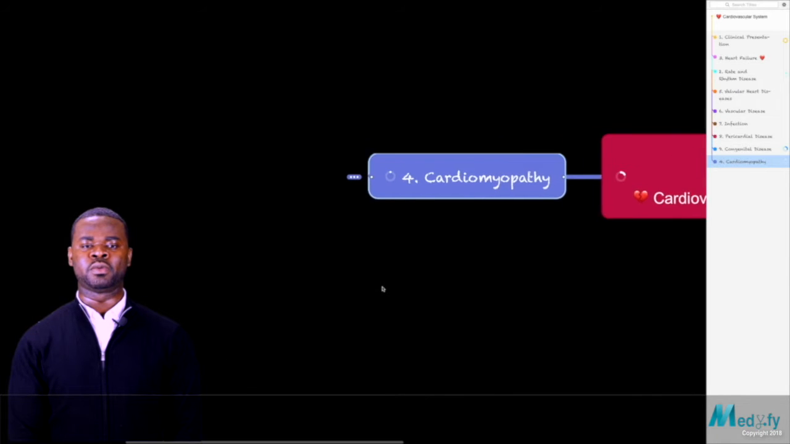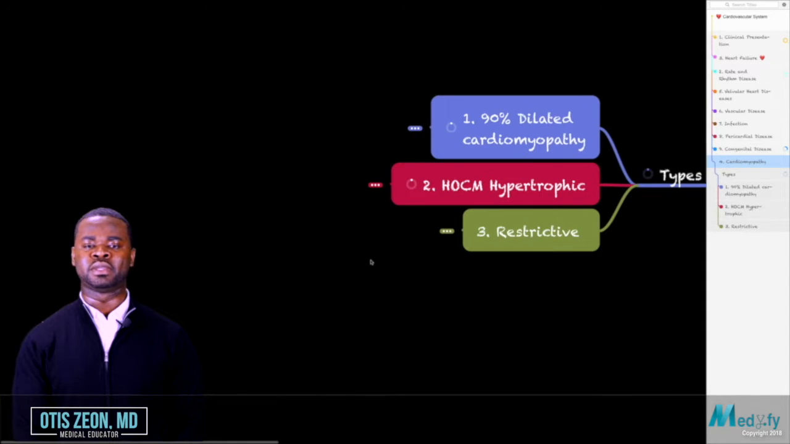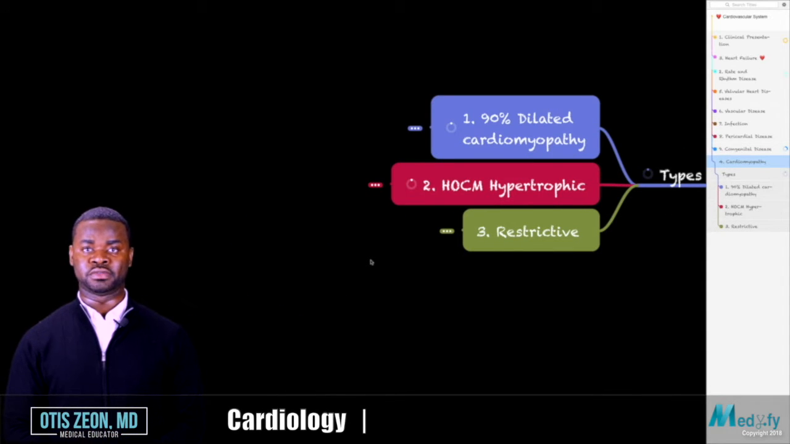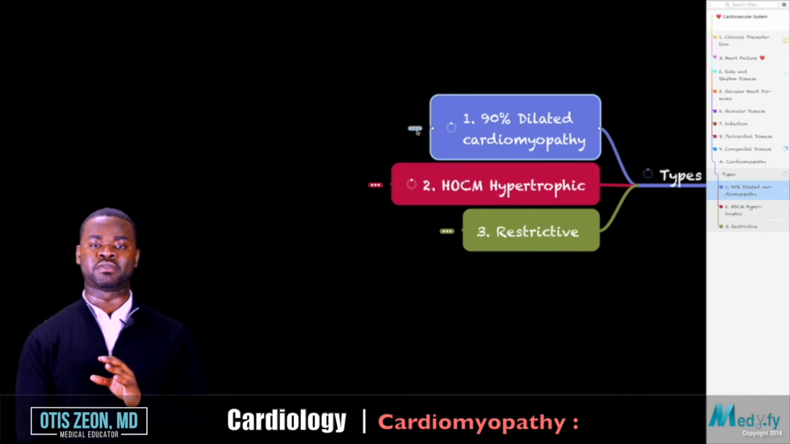In cardiomyopathy, we can divide this into three main categories: dilated cardiomyopathy, hypertrophic, and restrictive. The most common of the cardiomyopathies is dilated cardiomyopathy, in which case 90% of your questions will likely come from here. Let's talk about that first.